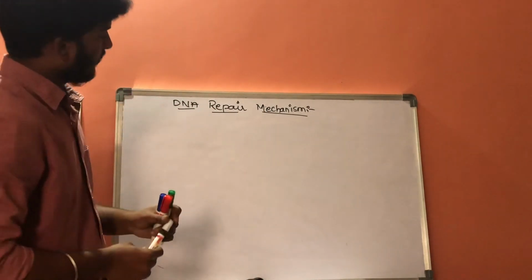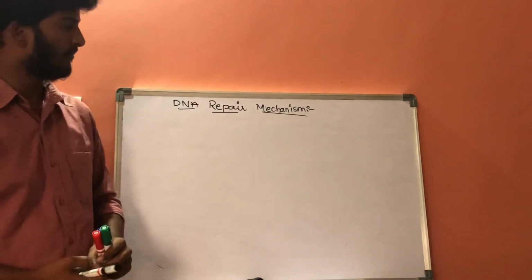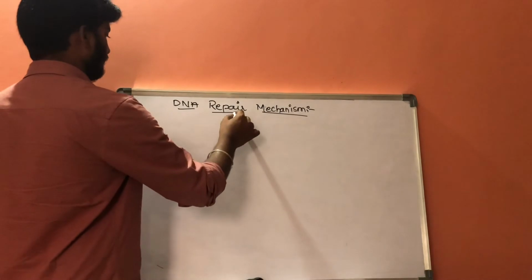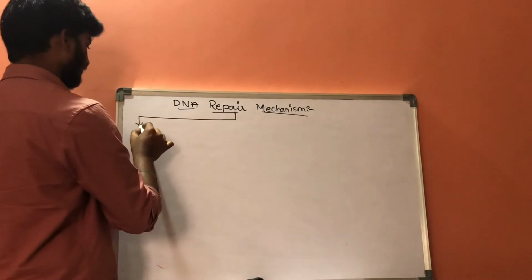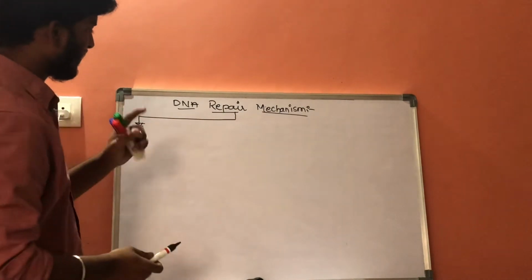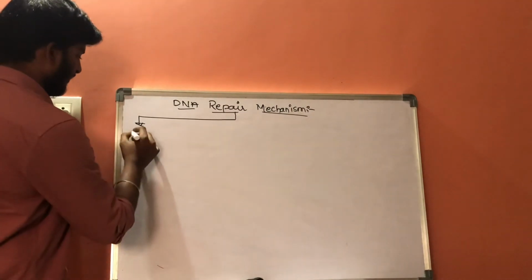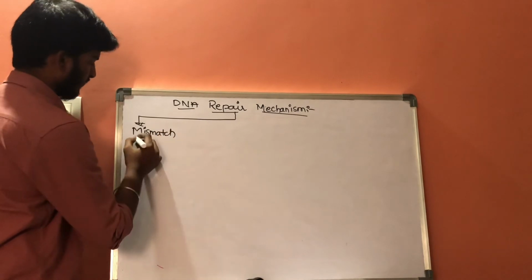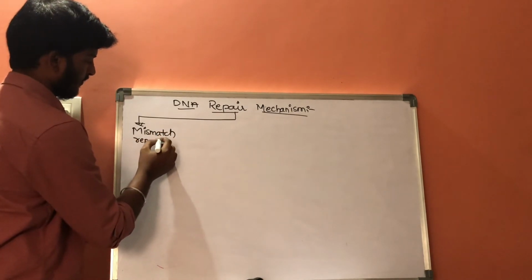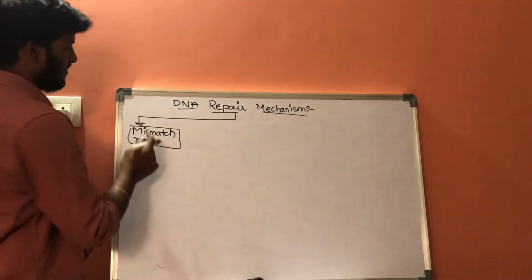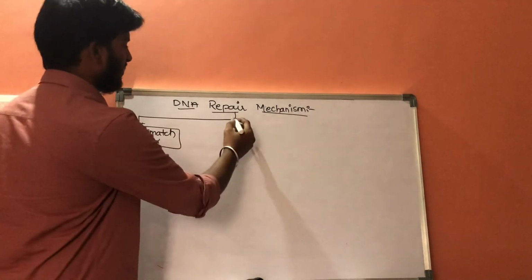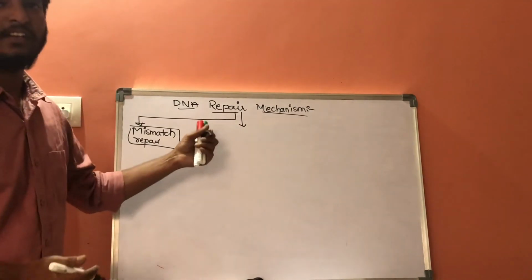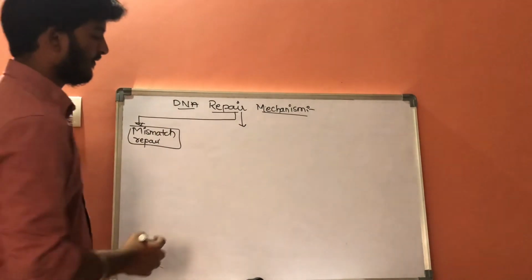Normally, this DNA repair mechanism is classified into three categories. The first category is mismatch repair. And the second group is called nucleotide excision repair.